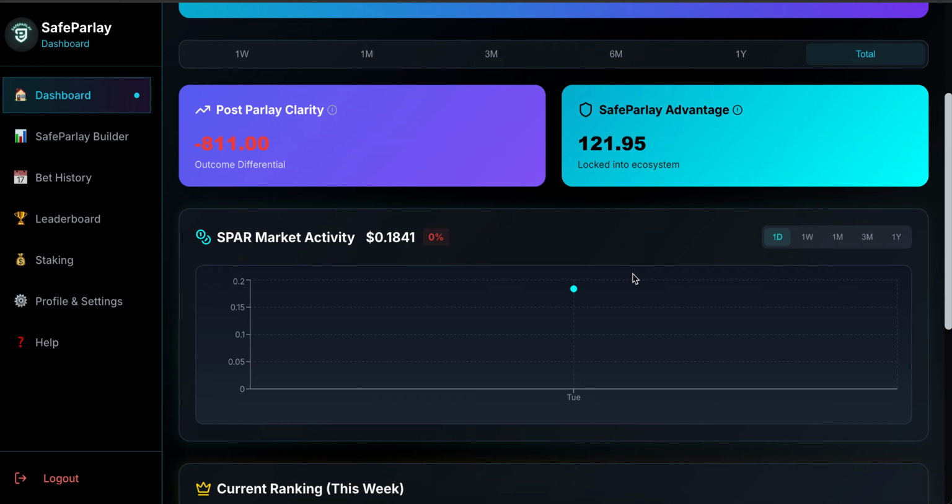They have to purchase the SPAR token in order to place wagers here. The safest place to place a wager, because again we take away that whole loss element of losing a parlay. So while they're purchasing the SPAR token, in theory that should make the token price go up. Can't promise that. This is not financial advice, all that good stuff.